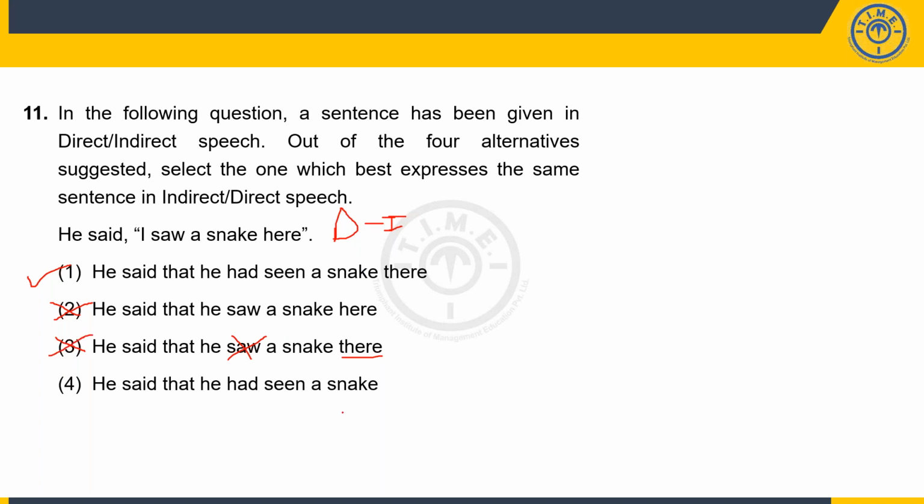He said that he had seen a snake, but where? This here was there, so here we should have used a there, which is missing. So because of the missing there, 4 becomes wrong. 1 is the right answer. He said that he had seen a snake there. Okay, seems fine.